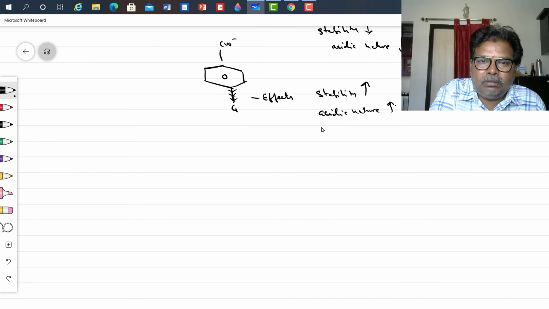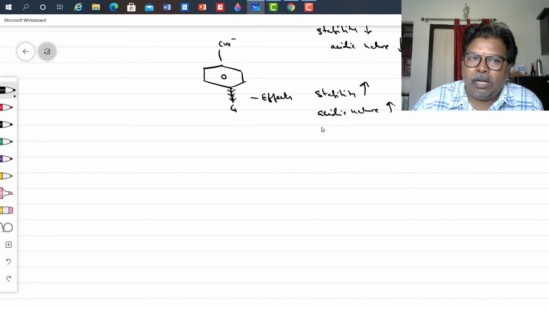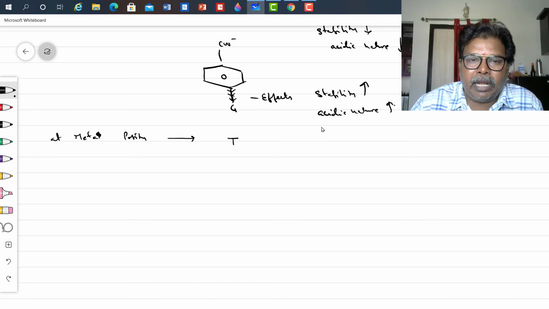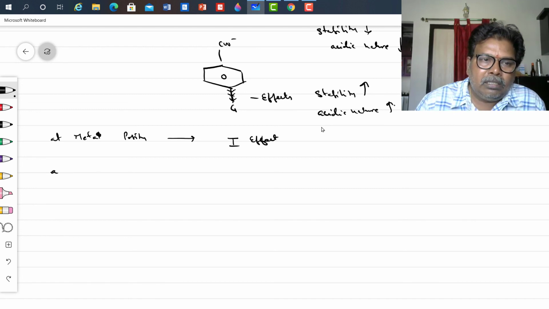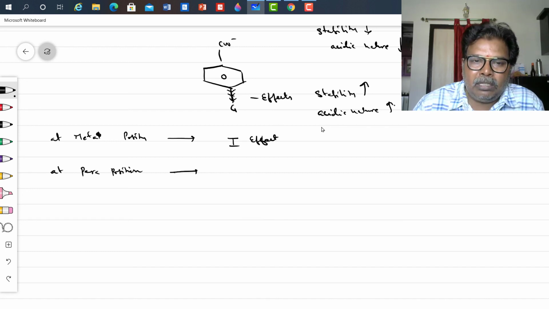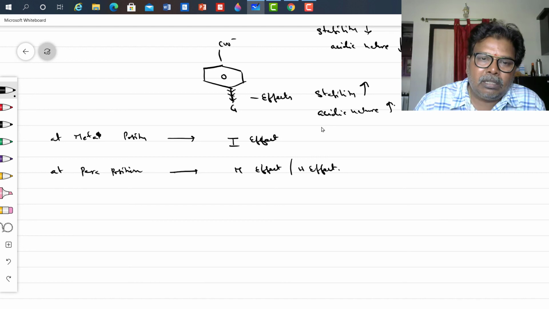Now, at meta position, already we studied this in GOC, at meta position we have to see only the inductive effect. At para position, consider only the M effect or H effect, hyperconjugation, right?